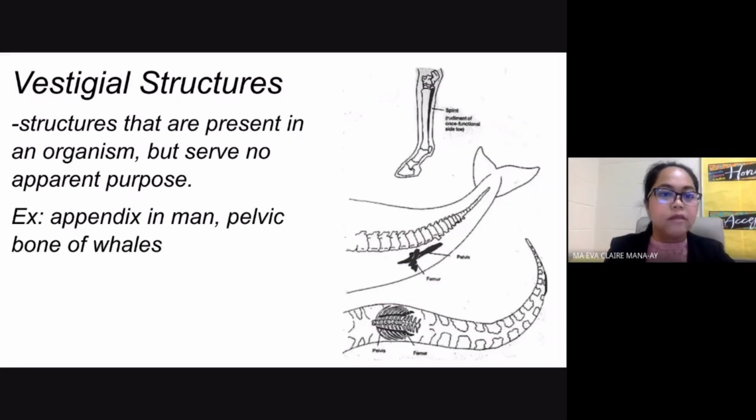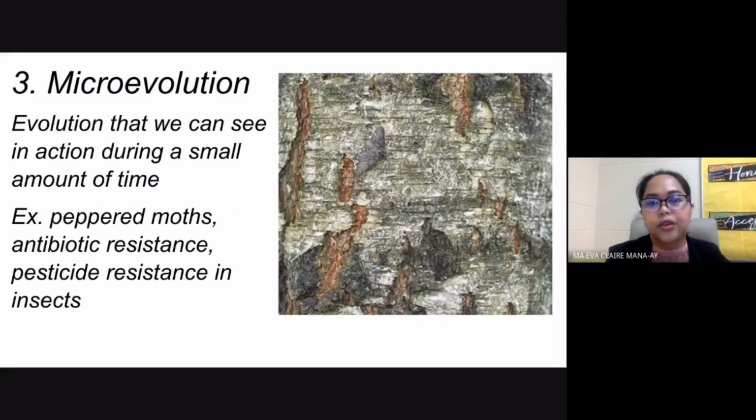And of course, when you say vestigial structures, these are structures that we have in our body that have no apparent use. Okay, now we go to the third evidence that was given by your scientist here. The third evidence that we have is microevolution. We've just talked about this a while ago. We said microevolution is the small-scale study of evolution, over a shorter period of time, just involving fewer generations.